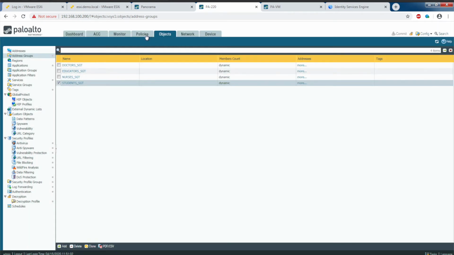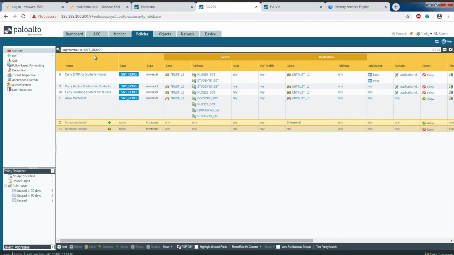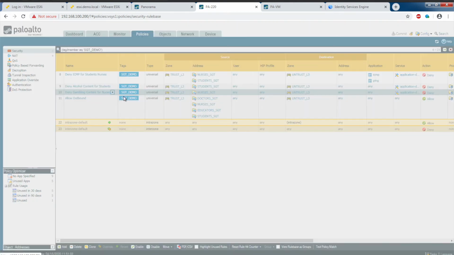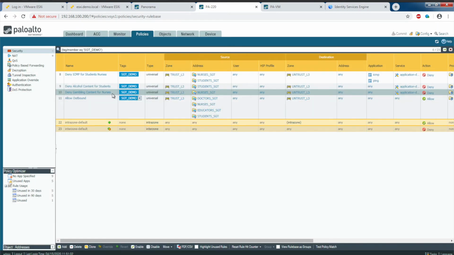From a policy enforcement perspective, if I go to policies, and right now I'm filtering based on showing only the policies for this SGT demo. This line, I'm denying ICMP outbound for anything that has been assigned to the nurses or the students' dynamic address group. So it's denying ICMP. For nurses, I'm denying access to gambling content. And then for students, denying access to alcohol content, and then allowing everything else outbound.